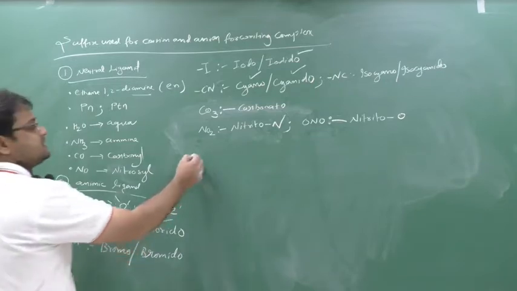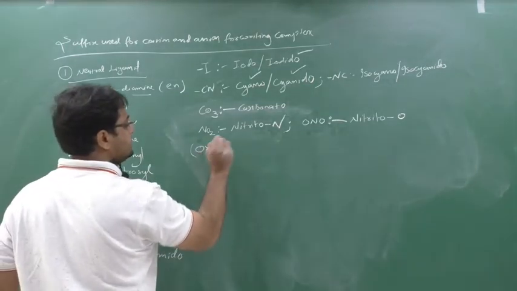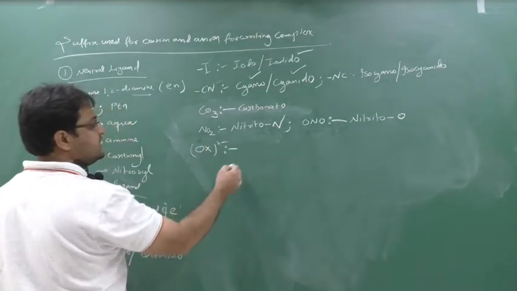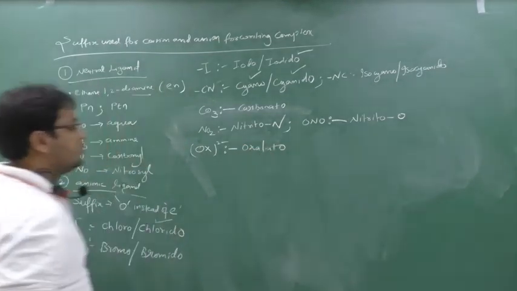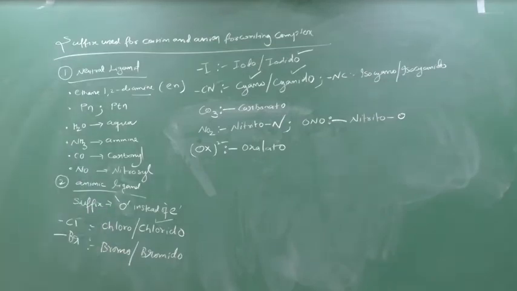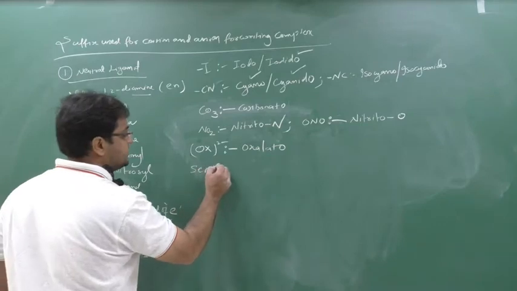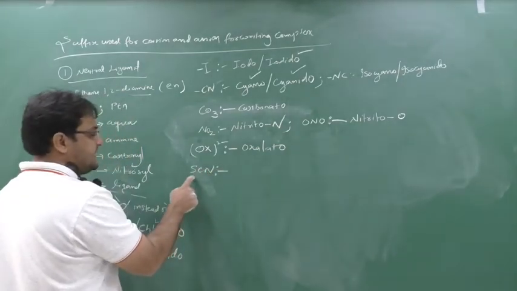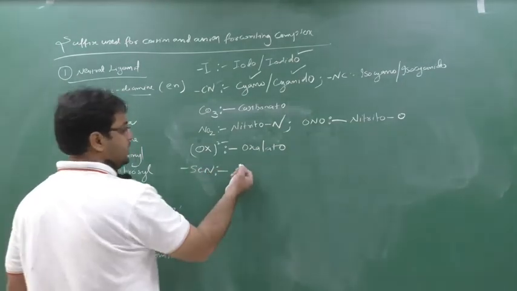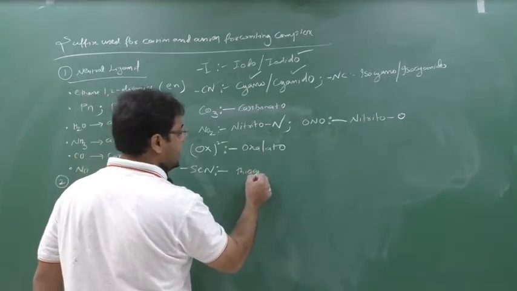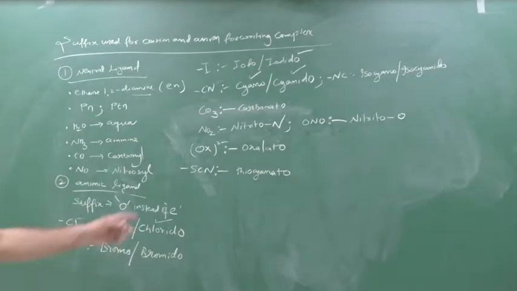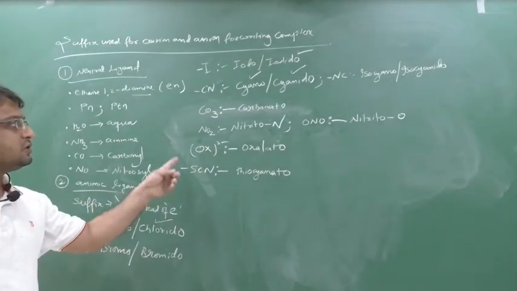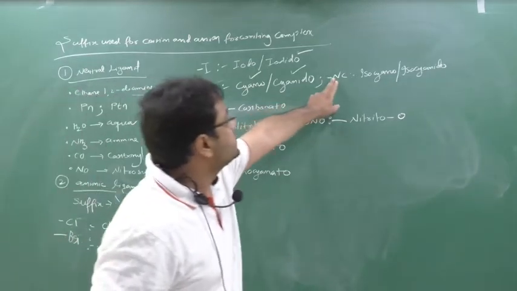Next is OX2 minus. OX here means oxalato. Then SCN. Again see here, if the bond is through S, then you have to give thiocyaneto because the bond is through S. If the bond is through N, iso will come.